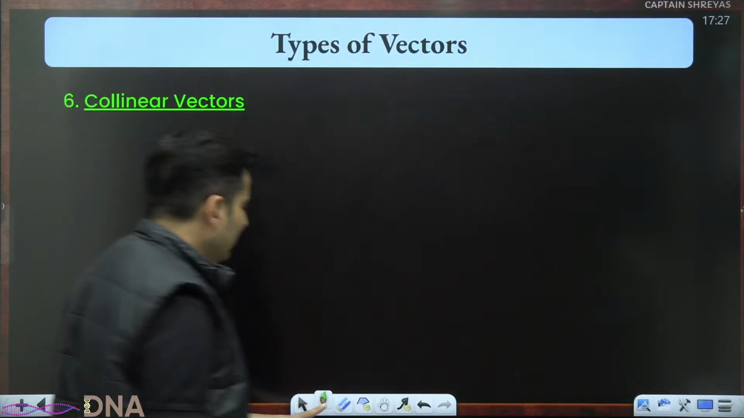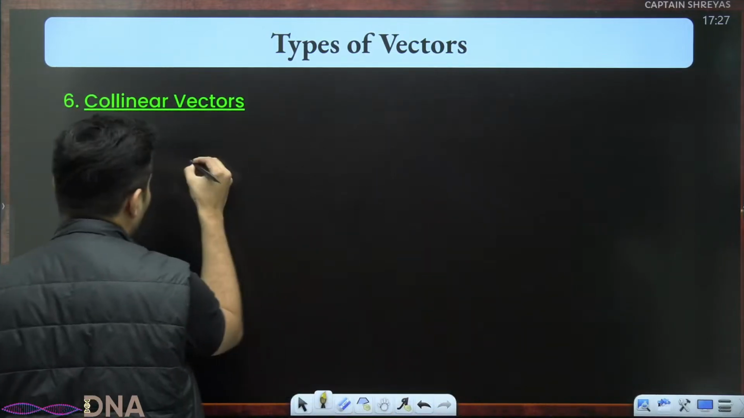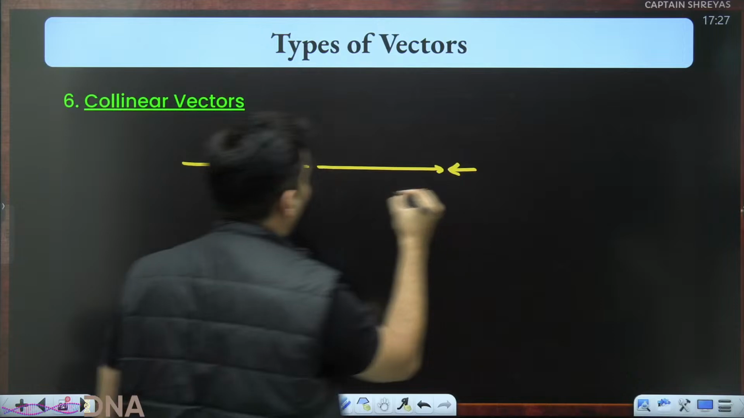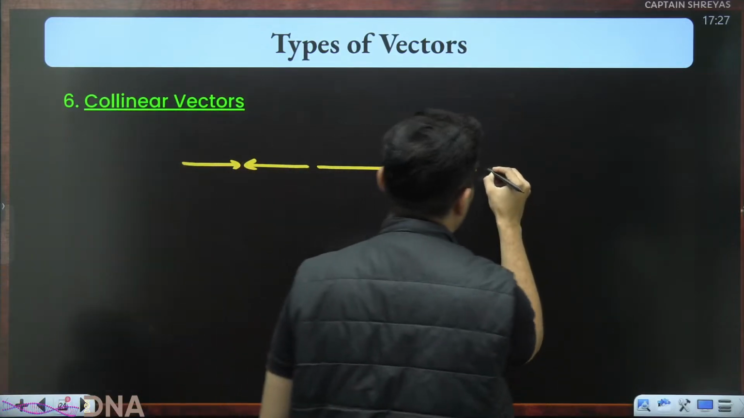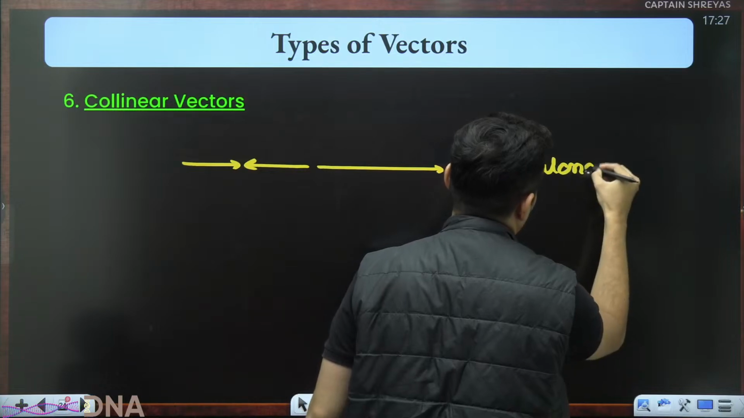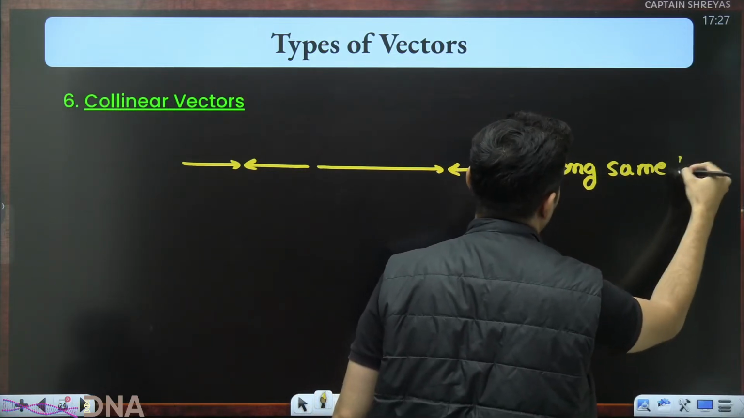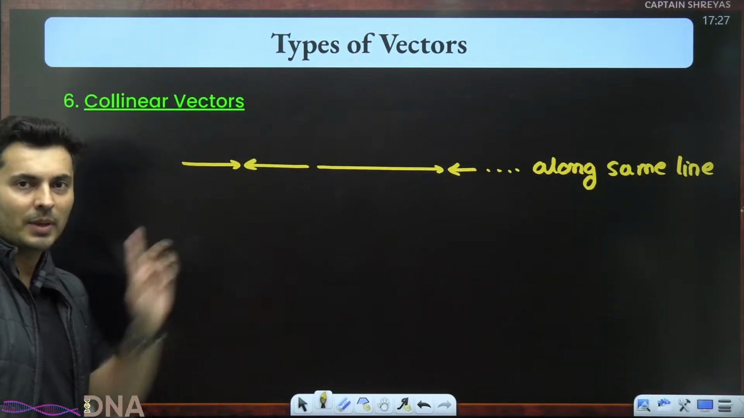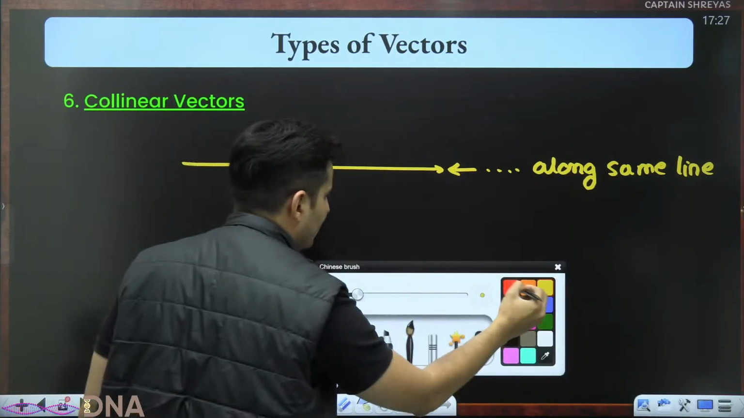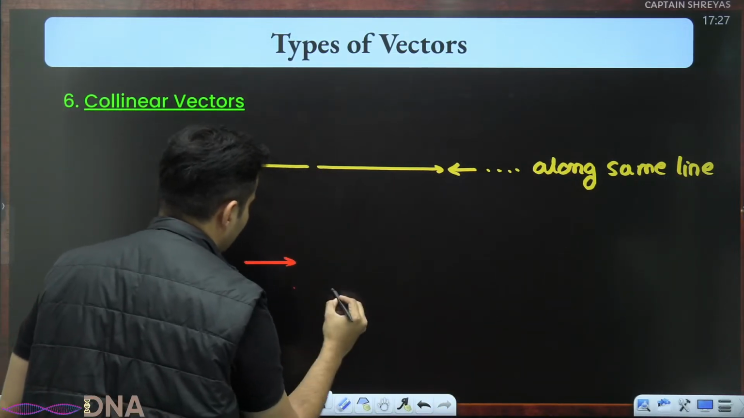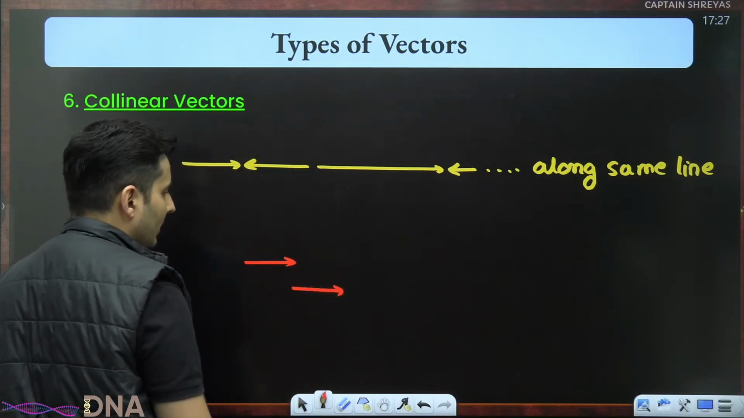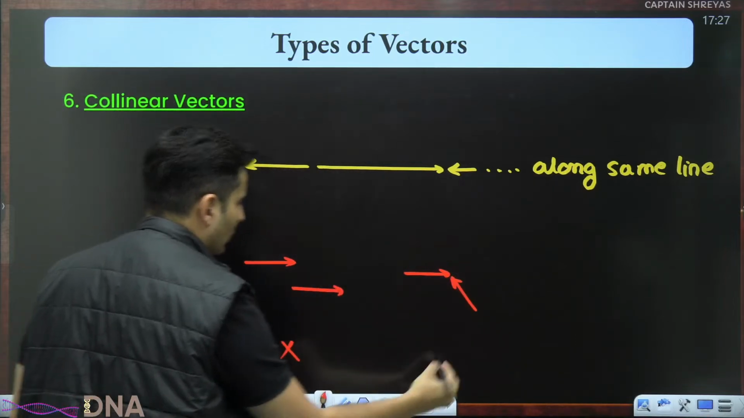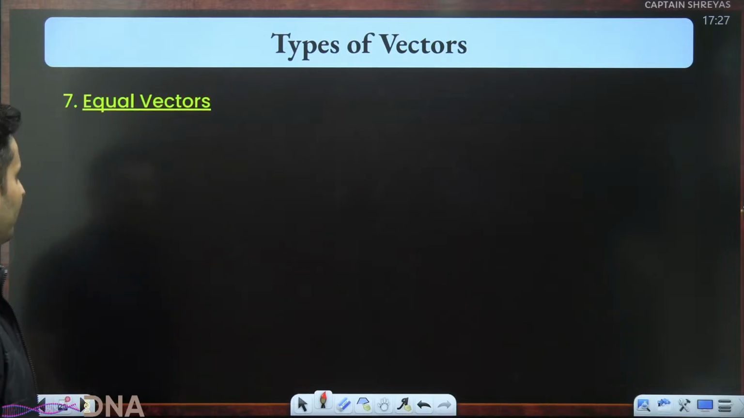Collinear means along the same line. For example, this vector, this vector, this vector, all of them are collinear because they are along the same line. Directions may be the same or opposite, that's okay, but they should be placed along the same line. They cannot be something like this. Even this is not collinear, because they are side by side. Or this and this, they are also not collinear.